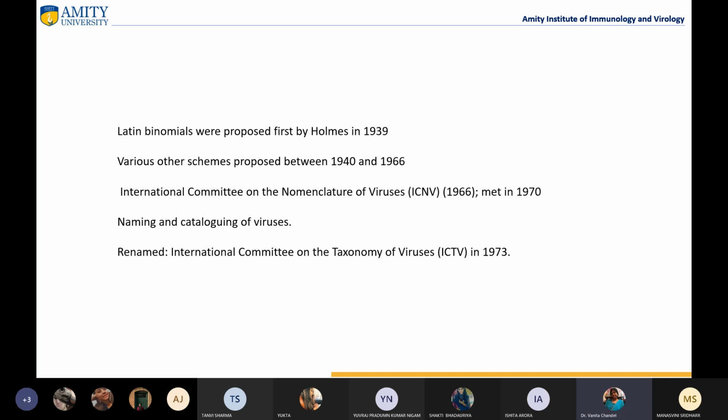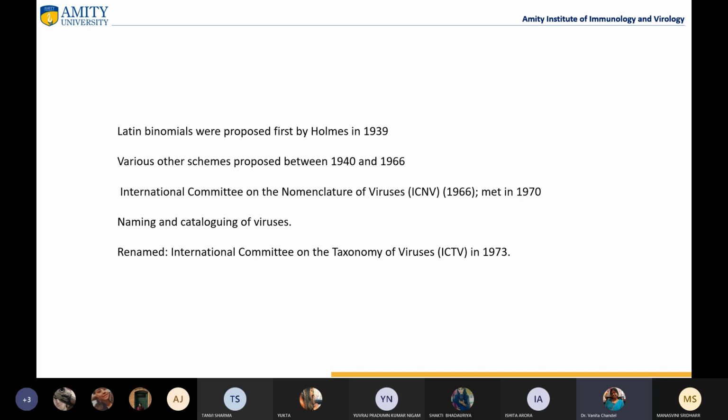After this lecture, we'll study the classification of viruses, where you'll study on the basis of genome and structure how viruses are being classified. This committee was renamed in 1973 as the International Committee on Taxonomy of Viruses, and till today, every 5 or 10 years, the committee meets and sees if there is a requirement for change in the nomenclature of viruses, if some new viruses are added, how to name those new viruses, and if some new families are to be introduced, how to do that.